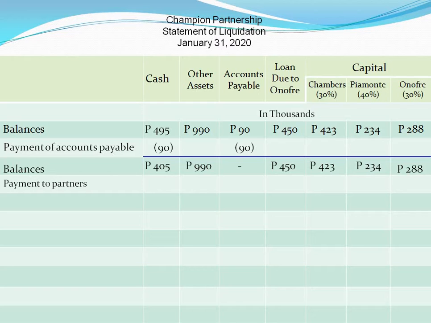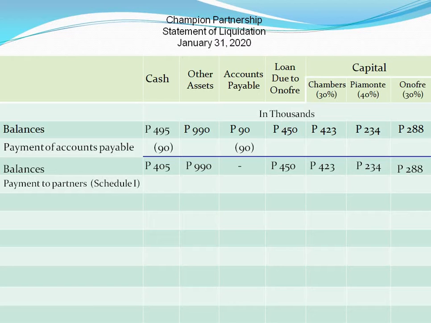We must not use that profit and loss sharing ratio to divide the cash for the payment of the partner's interest. Instead, we have to prepare either a schedule of safe payments or a cash priority program to determine who must receive cash payment and how much a particular partner must receive. As mentioned earlier, in this part 1 video, I'll show you how to do the schedule of safe cash distribution. The cash priority program will be discussed in part 2.